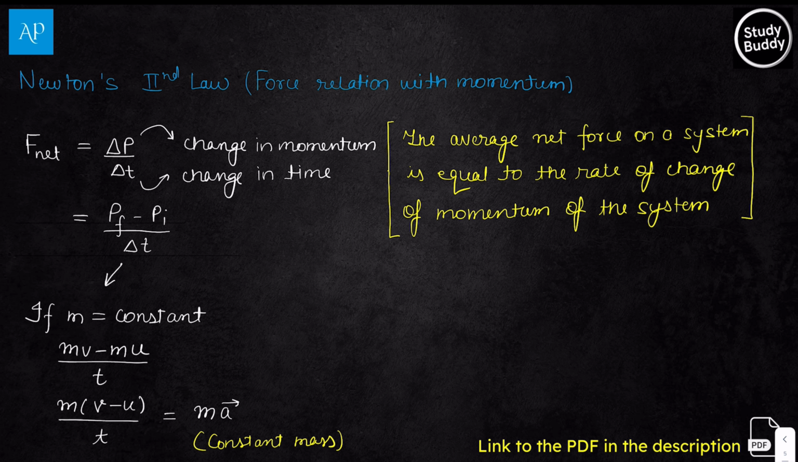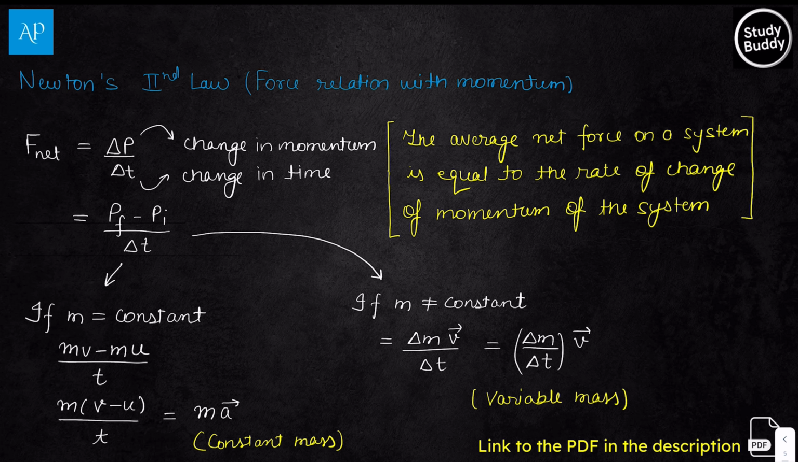But imagine a rocket that is moving up in space. There the mass of the rocket is not constant, because as the rocket moves up, gases are coming out from the bottom. So definitely the mass of the rocket keeps on reducing as it moves up in space. If mass is not constant, in that condition we will take the change of mass upon time, keeping velocity constant. Then we get this formula for a variable mass system. We will also look at an example from which you'll understand how we apply this formula.